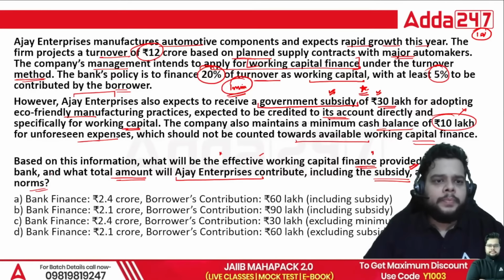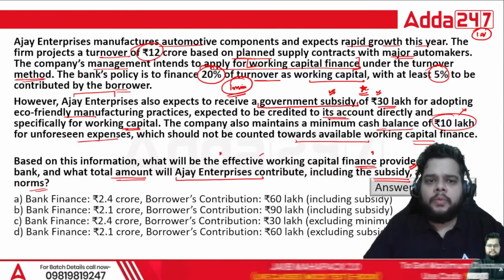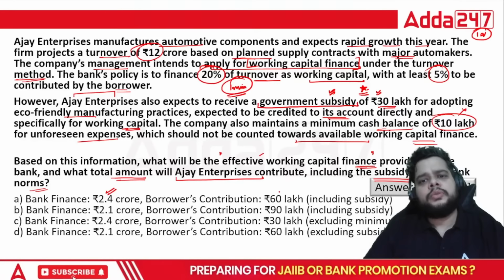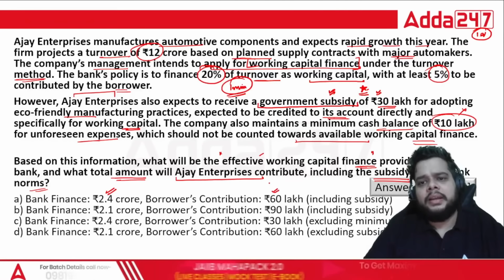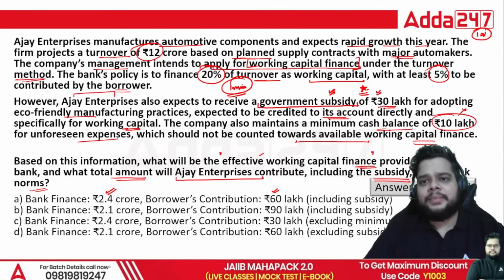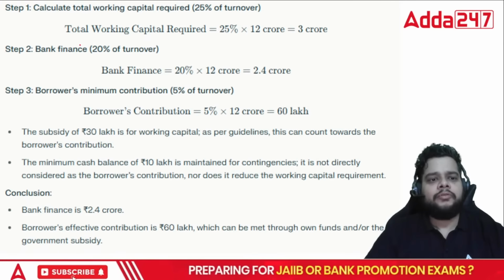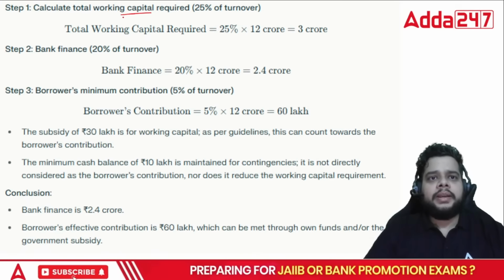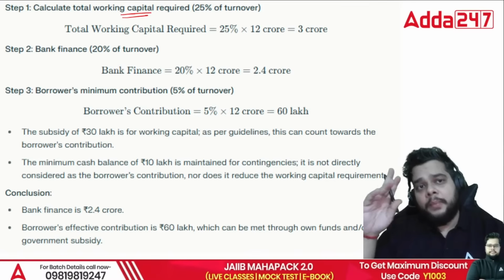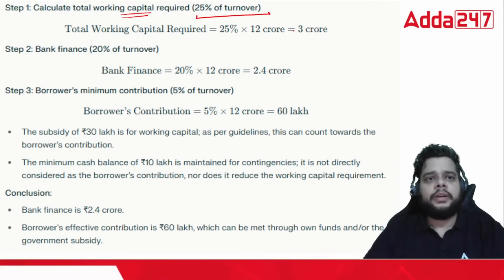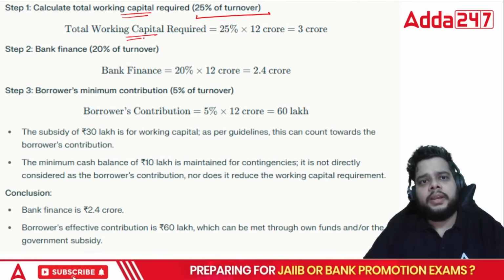Okay, so bank finance and borrower contribution will be what? It will be 2.4 crore, the bank finance. Borrower contribution will be the remaining one, that is 60 lakh, which includes the subsidy as well. How? First of all, you have to calculate the total working capital required, which is what? Remember the turnover method, 25% of the turnover. That will give you the working capital which is required.